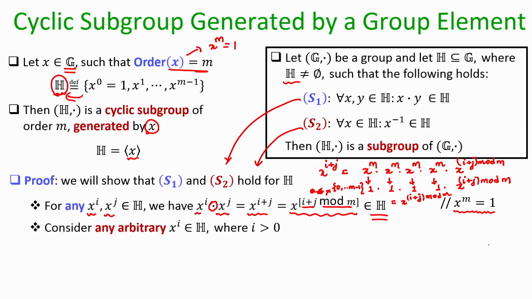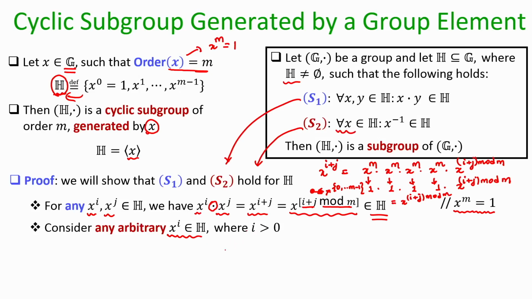Now, I have to prove the S2 property, that means, if I take any arbitrary element from the subset H that I have computed, it has an inverse present in the subset H as well. So, I take some arbitrary element x power i where i is greater than 0. Why greater than 0? Because if i is 0, then x power i is nothing but the identity element, and the inverse of the identity element will be the identity element only. So, S2 will of course be satisfied for the identity element. I want to prove that it is satisfied for any other non-identity element as well. So, that is why I am taking x power i where i is not 0.